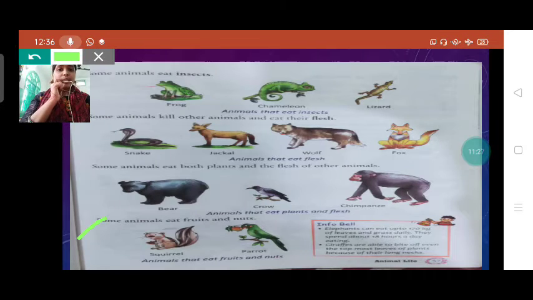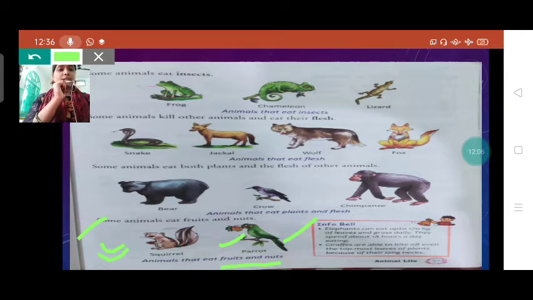Now see the next one here. Some animals eat fruits and nuts. Yes, students, fruits and nuts. We also eat fruits and nuts, but just like us, some other animals love to eat fruits and nuts, like squirrel and parrot. Yes, students, squirrel and parrot eat fruits and nuts very nicely. They love to eat them. So whenever the question asks which animals love to eat fruits and nuts, you will say squirrel and parrot.